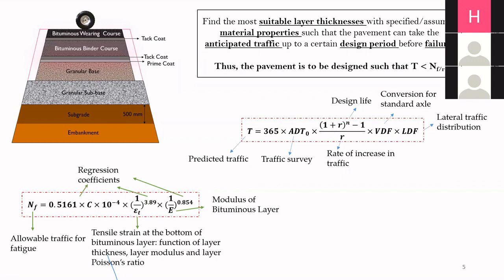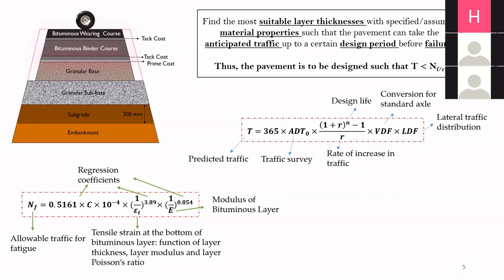What we do is we keep a 40 kilonewton dual wheel load on the top of the pavement with a known tire pressure and known radii, and we use the linear elastic theory to find out the strain at the bottom of the bituminous layer. Now, on what factors will this strain depend? The strain will change depending on the modulus of the different layers, the Poisson's ratio of the different layers, and the thicknesses of the different layers.